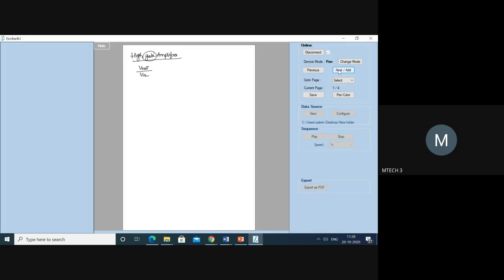What is V out? V out is the amplified signal. V in is nothing but the input signal. So a high gain amplifier is one where V out by V in is going to be very large. Sometimes it is greater than 1000.